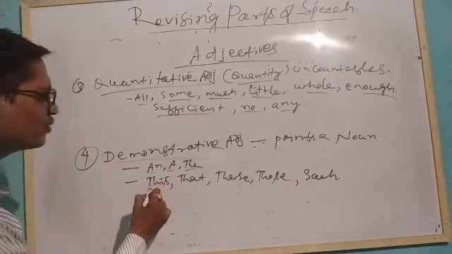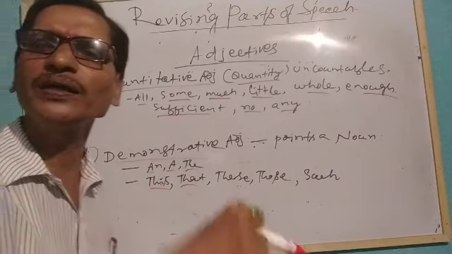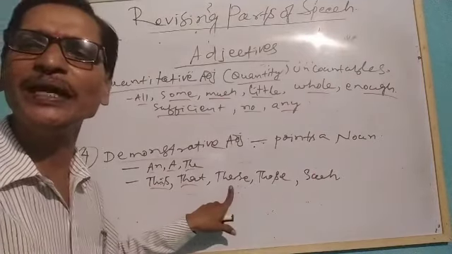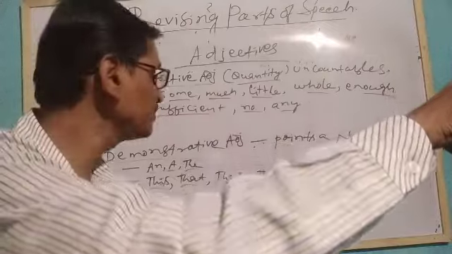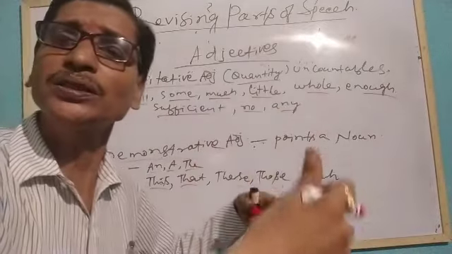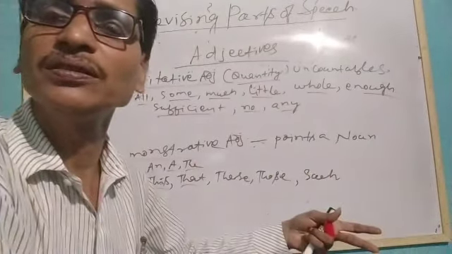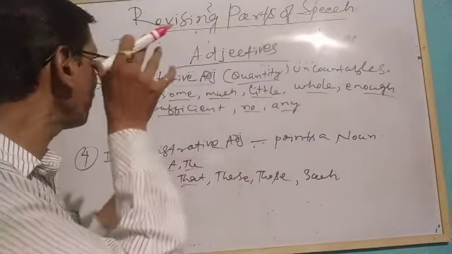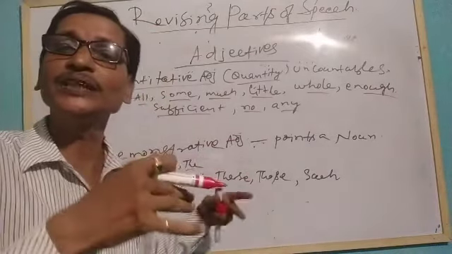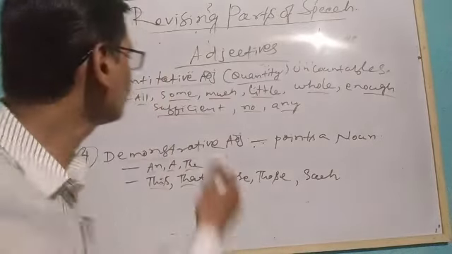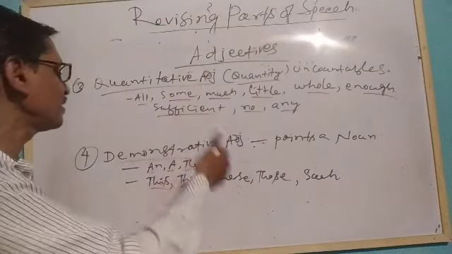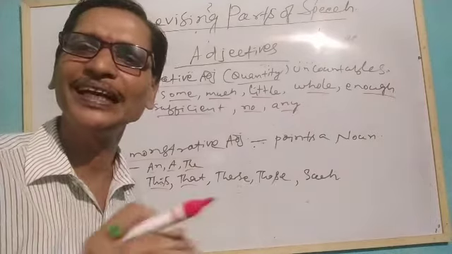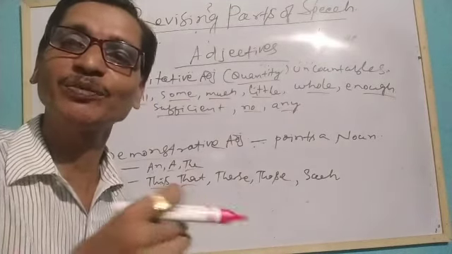So we can use this, that, this boy, that book, these mangoes, those apples, and such books. Okay, so we are using them as demonstrative adjectives. You understood the quantitative and demonstrative adjectives briefly. Let's understand other adjectives briefly.